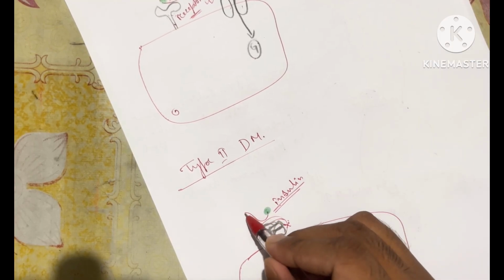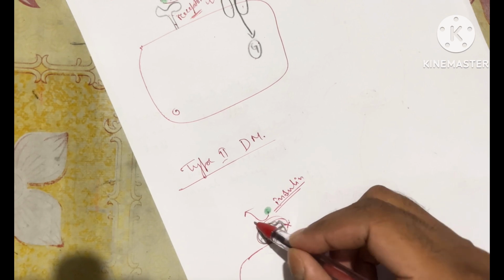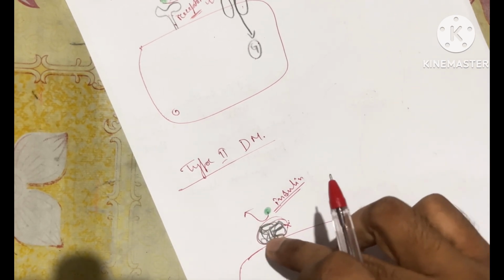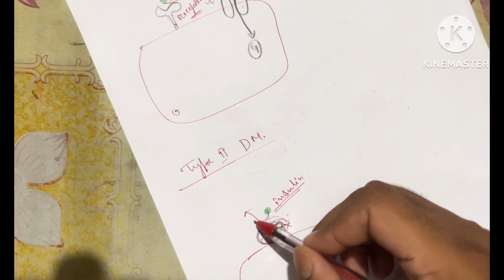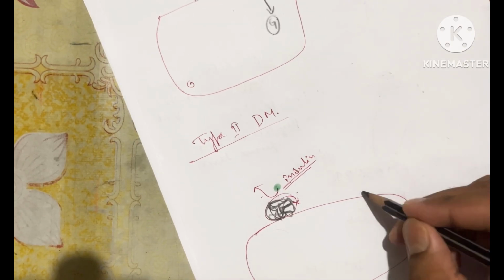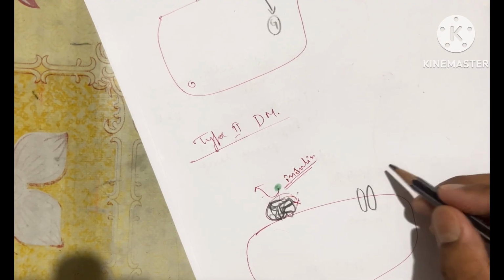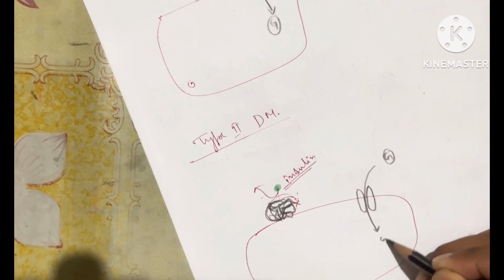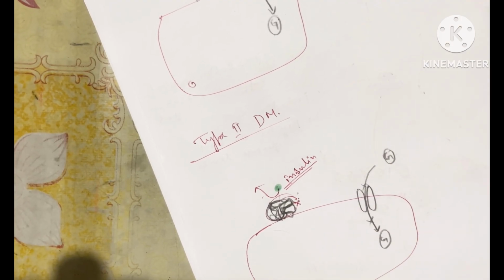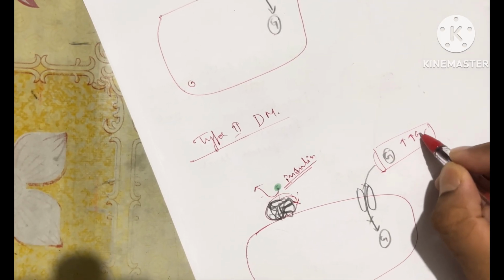So insulin will bounce back. It will try to bind with the receptor but is not able to, because the receptor is not in proper form. If the insulin molecule is not able to bind, then the door for the glucose molecule will remain closed, and the glucose molecule from blood circulation will not be able to enter the cell, and that's why the blood glucose level will increase.